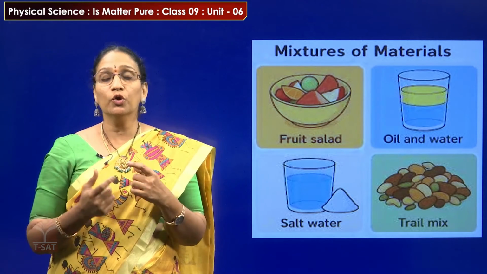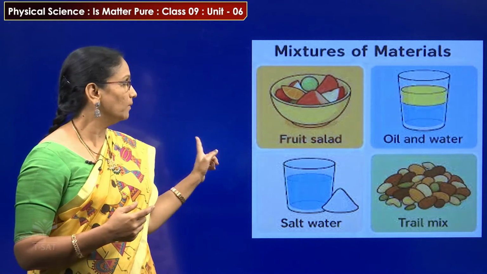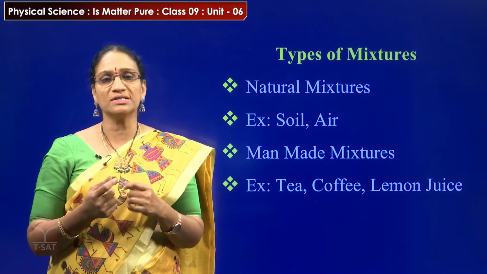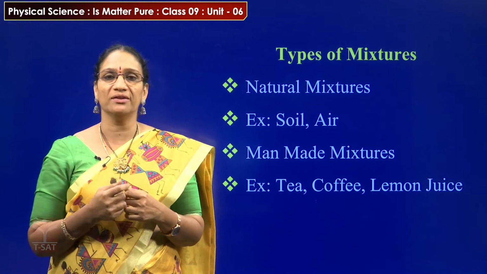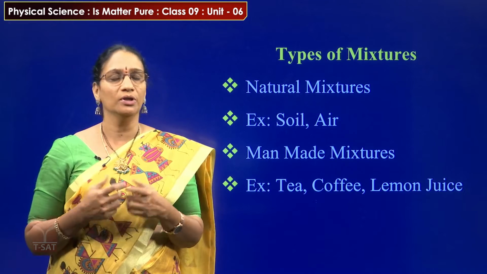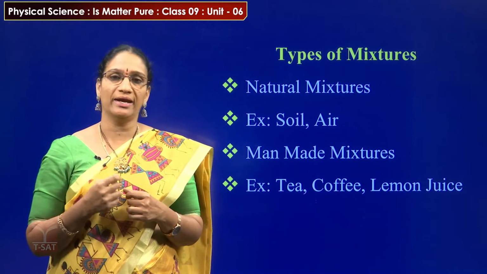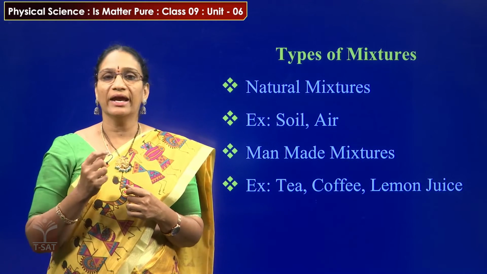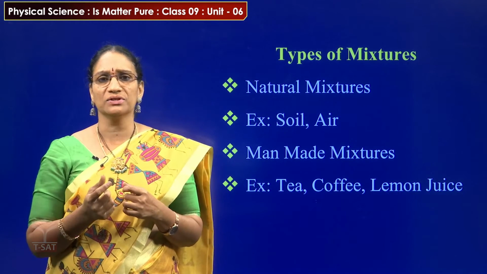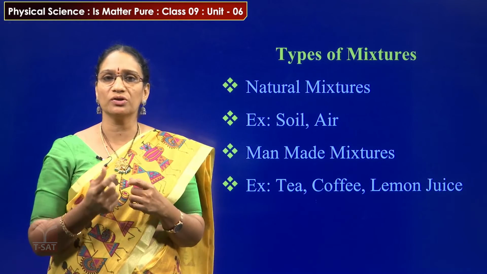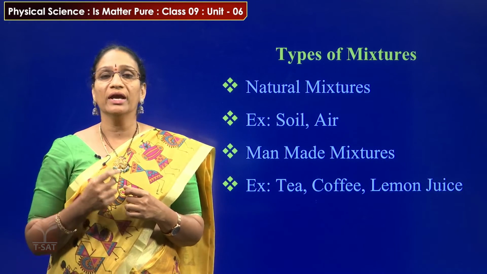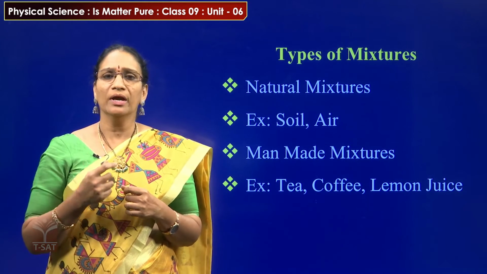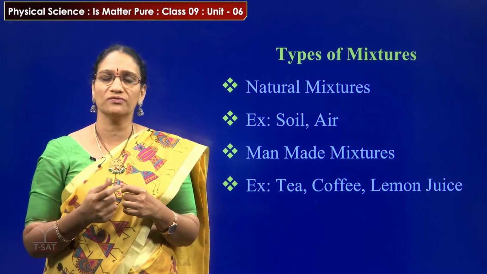So let us know the different types of mixtures. There are 2 types of mixtures: natural mixtures and man-made mixtures. First, let us see what natural mixtures are. By name itself, natural mixtures are the mixtures which are available naturally. For example, soil and air. As we know, soil is a mixture of humus, mud, soil particles, grass, dried leaves and so many particles. So it is a mixture of all these components. And air is a combination of so many gases: nitrogen, oxygen, carbon dioxide, helium, argon, etc. So air is a mixture of so many gases.